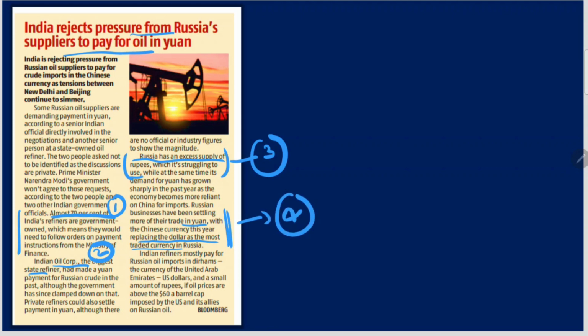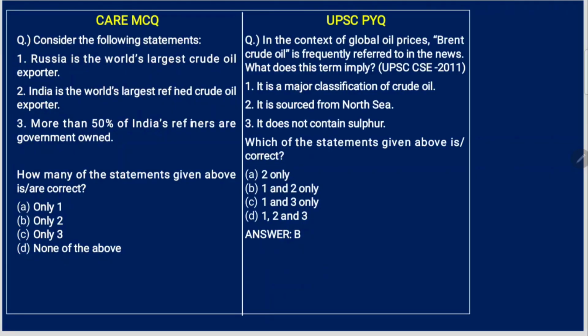Indian refiners mostly pay for Russian oil imports in dirhams, the currency of United Arab Emirates, US dollars, and a small amount of rupees. So we do not pay mostly in rupees, we pay in dirhams. That is also important. Okay, so 5 important points, and now we'll get into the MCQ.